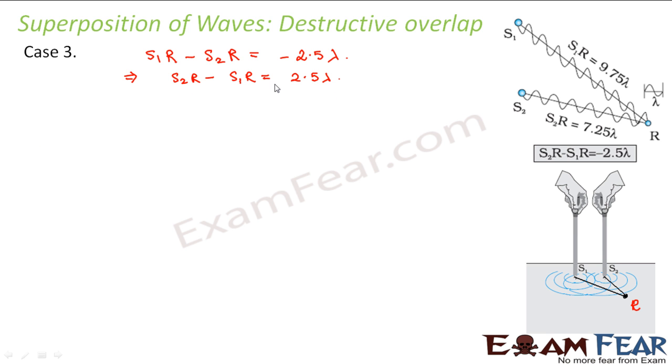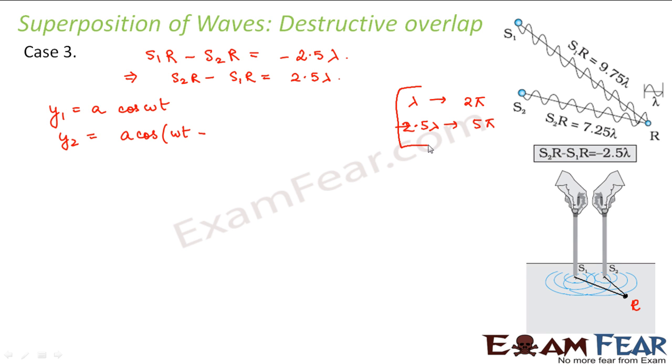Now here instead of 2 cycles we have 2.5 cycles. That means it is a non-integral multiple of lambda. So if y1 is equal to a cos omega t, what would be y2? y2 would be a cos omega t minus the phase difference. Now for a path difference of lambda, you have a phase difference of 2 pi. So for a path difference of 2.5 lambda, the phase difference would be 5 pi. Right? So this will be omega t minus 5 pi.